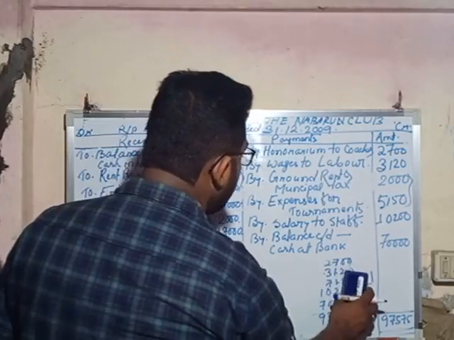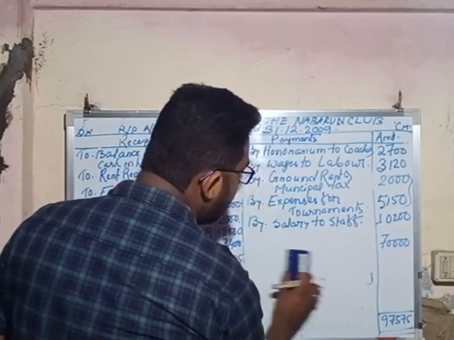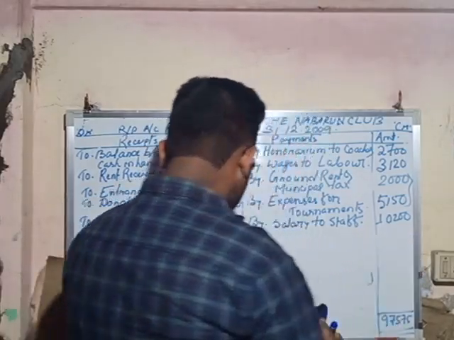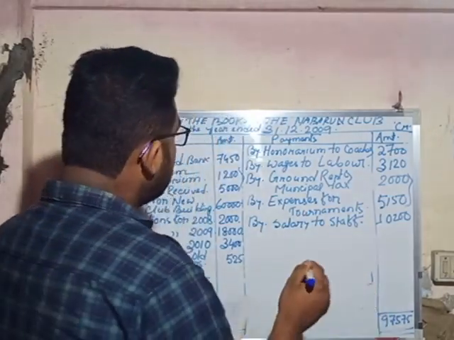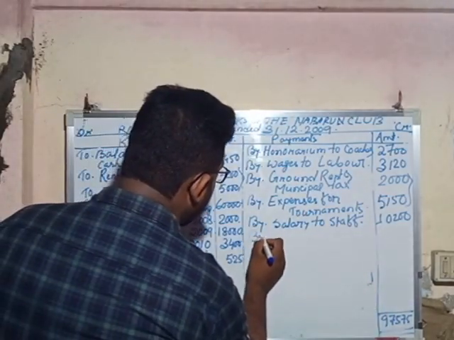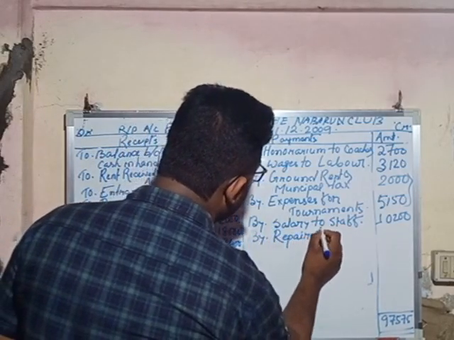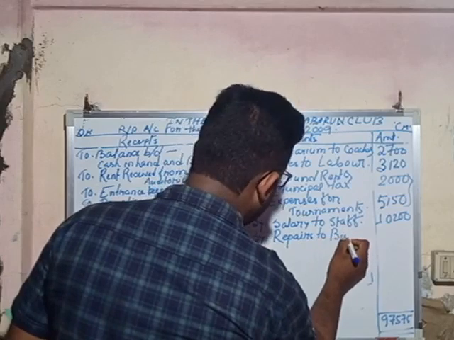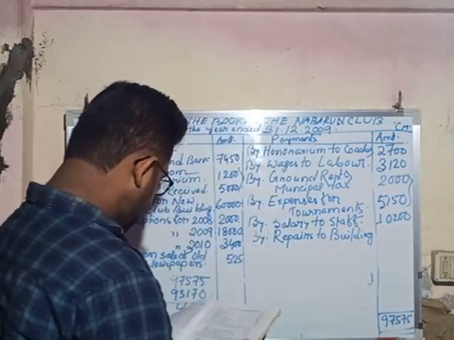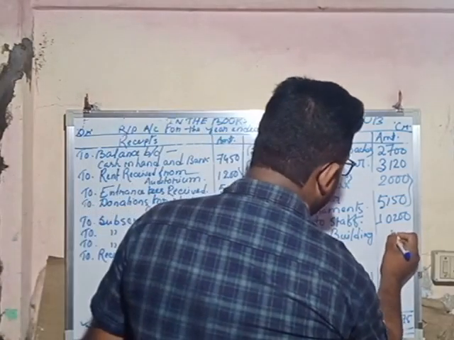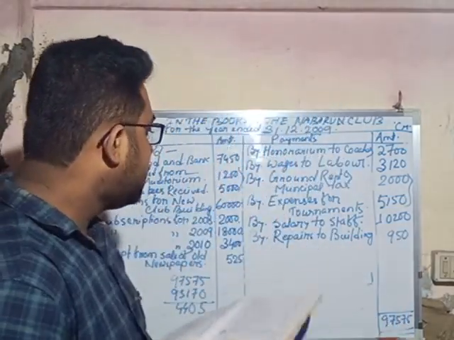Sorry, actually I missed one item in the payment side. In the payment side we have missed one item, that is the amount of rupees 950 as repairs to building. So we have to write it in the payment side, by repairs to building, and the amount is 950. Okay, so I have missed that item.